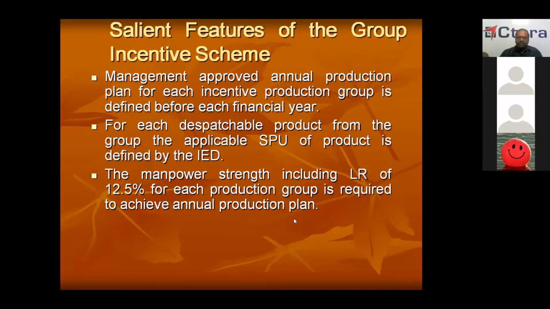So the manpower strength including LR, meaning leave reserve, of 12.5% for each production group, for each shop, will be given and defined in the annual production plan.